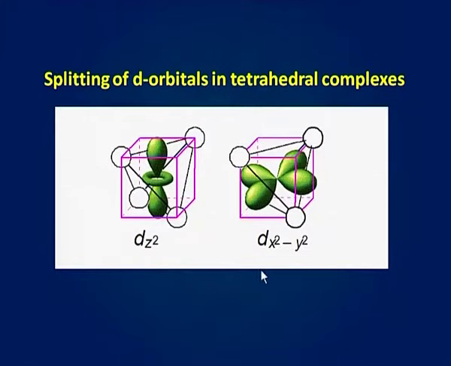The lobes of eg orbitals, that is dz square and dx square minus y square, are lying along the axis, that is they are lying in space between the ligands. You can see in dz square the lobes are lying towards the z axis, and in dx square minus y square the lobes are lying towards the x and y axis.